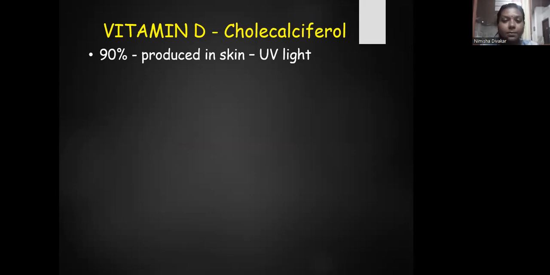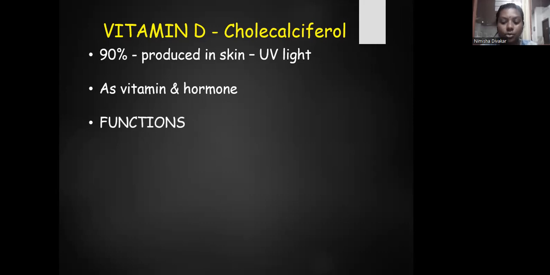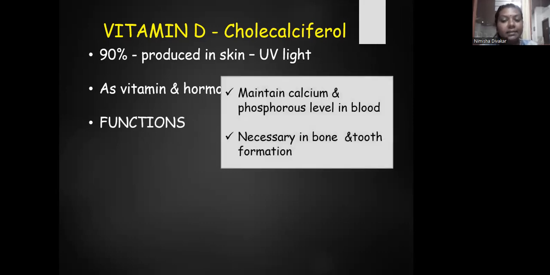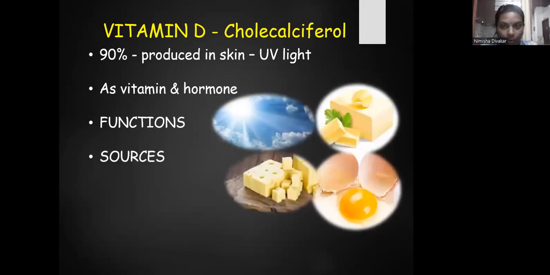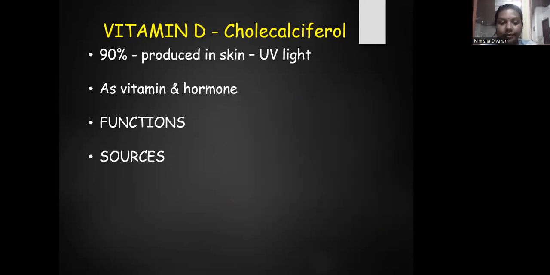90% of vitamin D is produced in skin in the presence of UV light. Vitamin D acts as a vitamin as well as a hormone. The functions of vitamin D: it maintains the calcium and phosphorus level in blood, and it is also necessary in bone and tooth formation. As dentists, vitamin D is very important for us. The sources of vitamin D, as we already said, are UV light, dairy products, cheese, and egg.